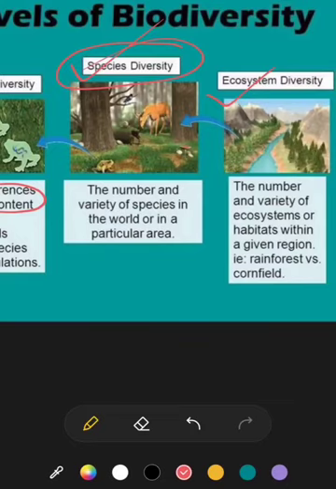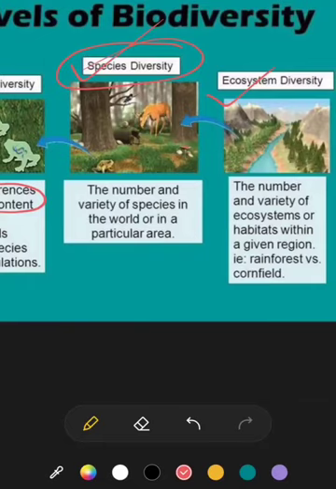So the species that are living in a particular area all form a community through interaction among the species. Through interaction among all the different kinds of species that are living in a particular ecosystem, we find out that species diversity.